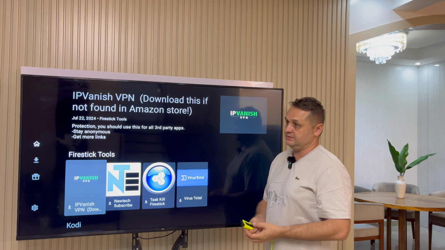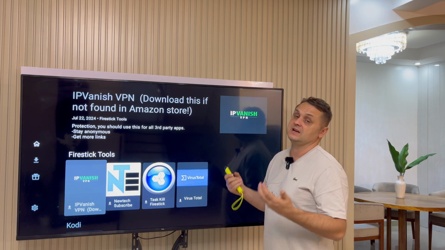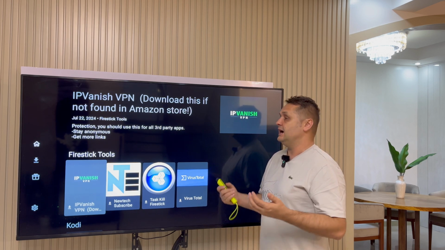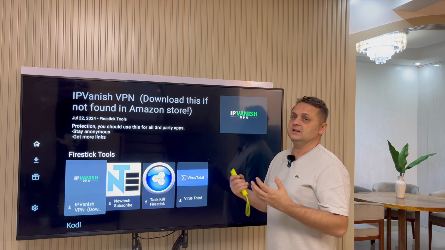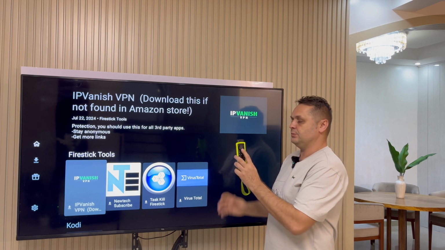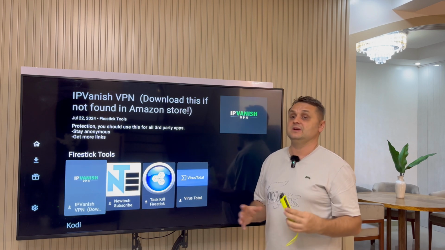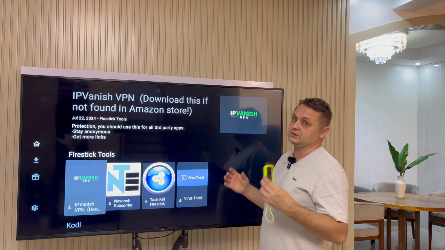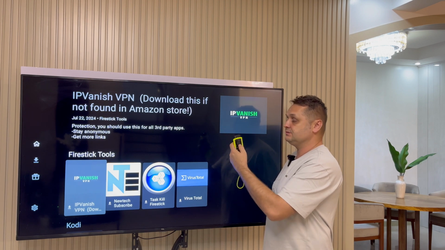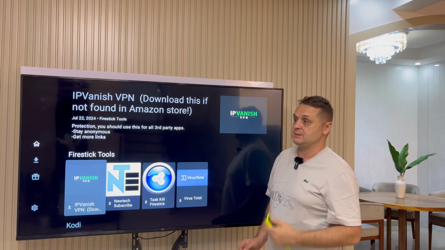I have free movies and TV show sections. I have pay-per-view sections. I have sports apps section. I have live events section, live TV section. It's all available here, up and down, left to right. And I even have top apps for the month sections that you can download. All you have to do is scroll up and down, left to right to get those applications.